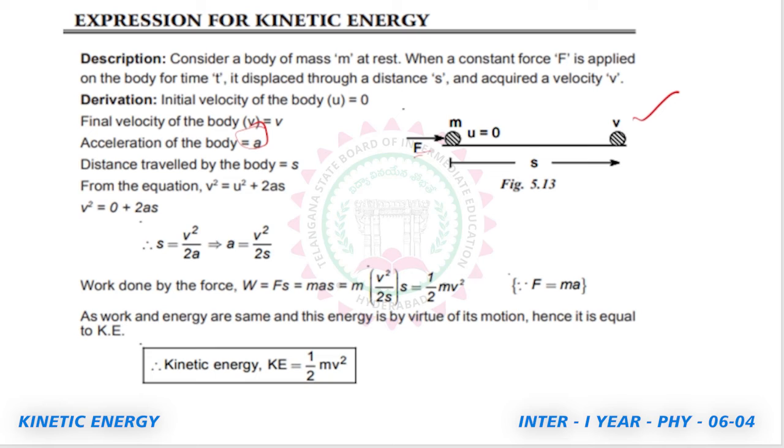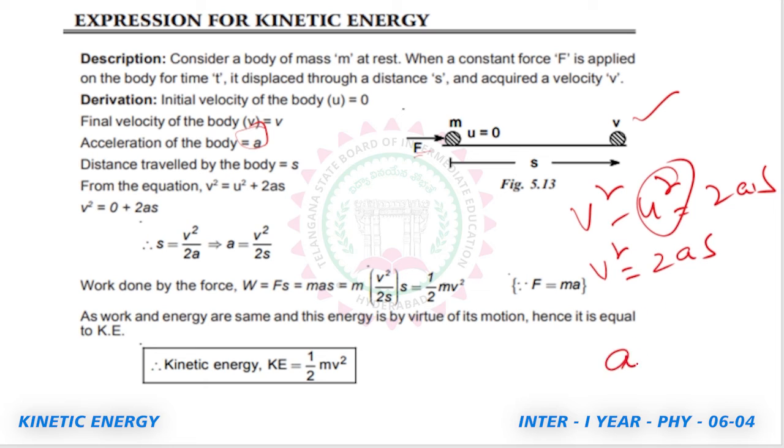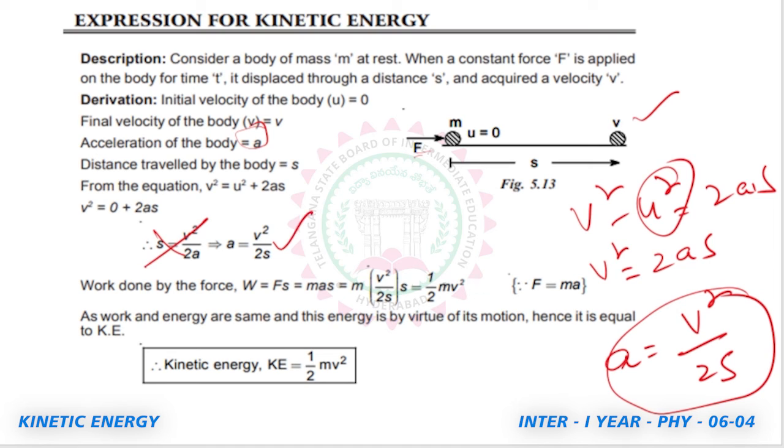So consider a body of mass m at rest. When a force F is applied on the body for a time of t seconds, its displacement is S and it acquires a velocity v. Using the equation v square minus u square is equal to 2as, here the initial velocity is 0. Therefore, v square is equal to 2as. So the acceleration is v square by 2s. Directly you can write this equation: a is equal to v square by 2s.